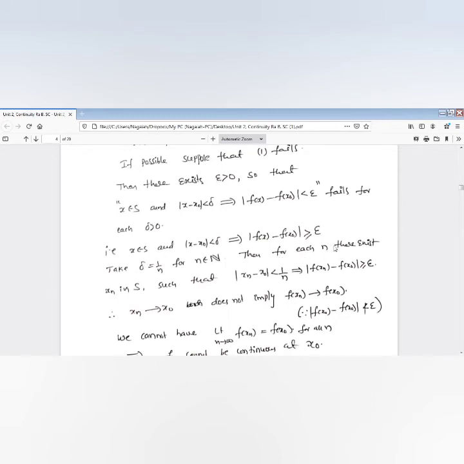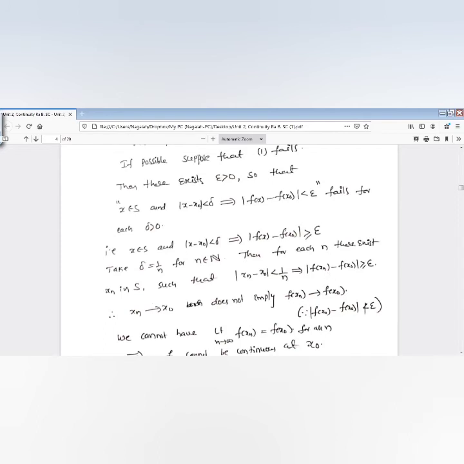Then for each n, there exists a number xn. For example, taking n equal to 1, I get a number x1 in S. For n equal to 2, x2, which is in S. These are the members x1, x2, x3, and so on, in S, such that the difference mod x0 minus xn is less than 1 by n, because I am taking delta equal to 1 by n. For each n, there exists a number xn such that the difference of these two numbers is less than delta, that is 1 by n.